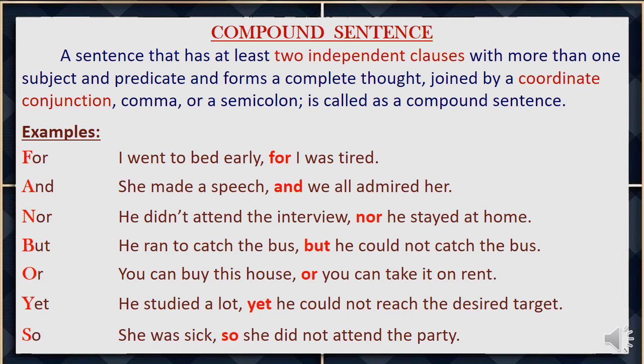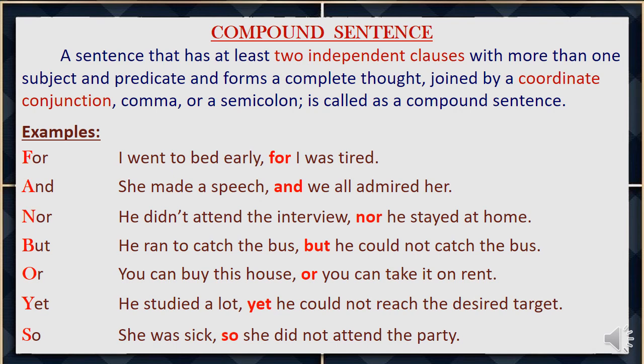Let us see some examples. I went to bed early for I was tired. Here, I went to bed early is one independent clause. I was tired is another independent clause joined by a coordinating conjunction for. So we can say it is a compound sentence. I went to bed early for I was tired.